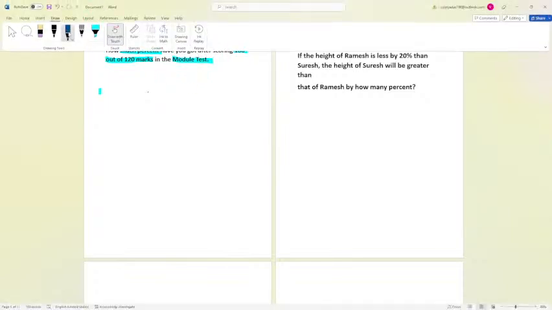The question says that we have how much percentage after scoring 100 out of 120 marks in our module test. So let us now begin with the solution of this part. What I'll do is calculate the ratio of this part. The ratio, or we can say fraction exactly, is 100 upon 120. This much I have got out of 120. Now I need to convert it into percentage. This is a fraction, so just multiply it with 100.